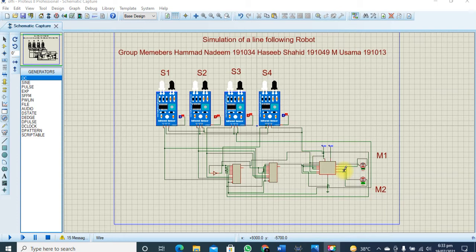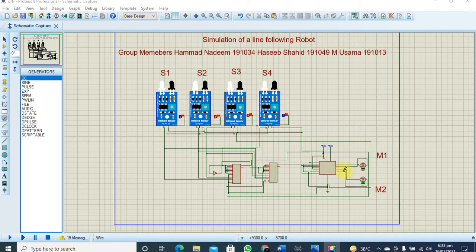What is meant by a line following robot? A line following robot is a kind of robot that follows the line, or we can say that it can follow any kind of path according to our requirement.